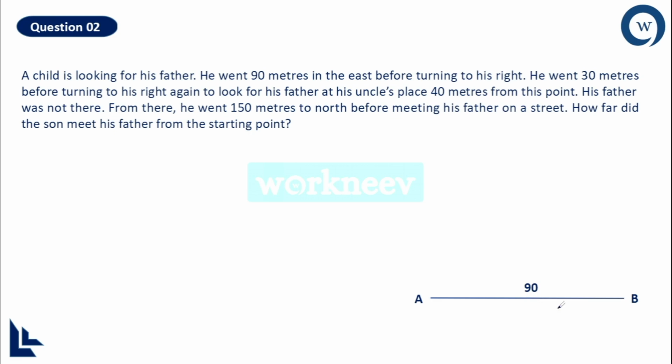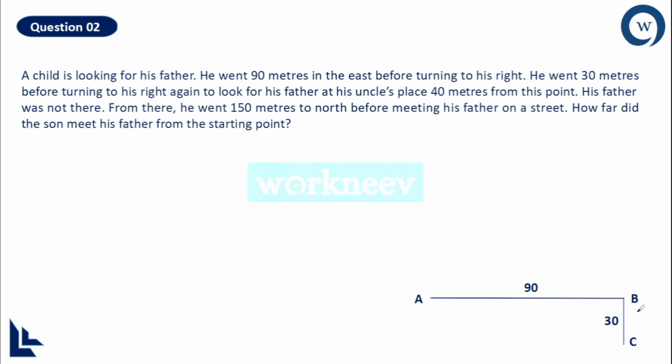Done. Then after taking right, he went 30 meters. So which is the right side right now? Is it the upper part or the lower part? Definitely, if he is moving in the east direction, his right side will definitely be the bottom part, right? So that's why 30 meters will be done towards the south. So 30 meters is done.